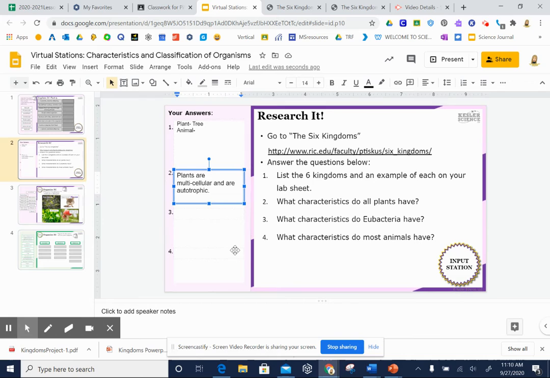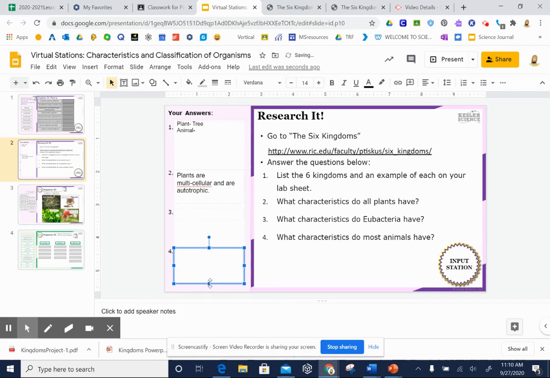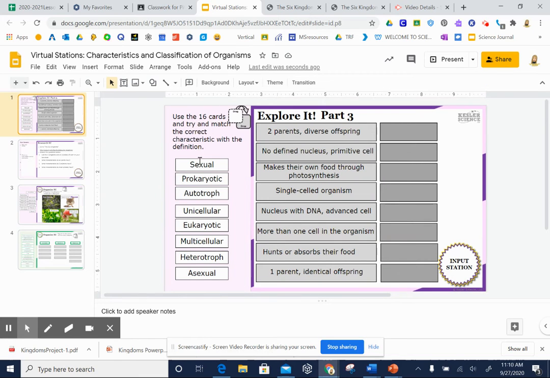And one mistake I had my kiddos in the classroom making is not going back and reading the website, and they want to say something like, they have fur and teeth. First of all, not all animals have those things. Secondly, when we're talking about characteristics here, we're talking about characteristics similar to the vocabulary words. So is this or most of those organisms asexual? Are they autotrophic, meaning they make their own food? How many cells are they made up of?